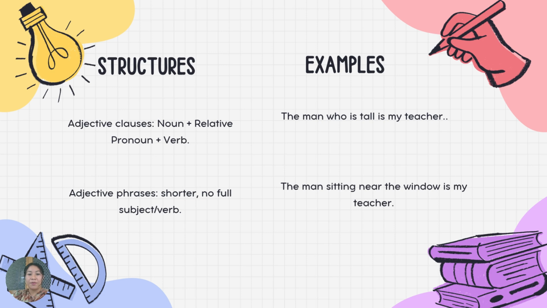Here we have the example: the man who is tall is my teacher. Another example: the man sitting near the window is my teacher. The explanation in this grammatical topic: in a phrase, verb often appear in ing or past participle form.